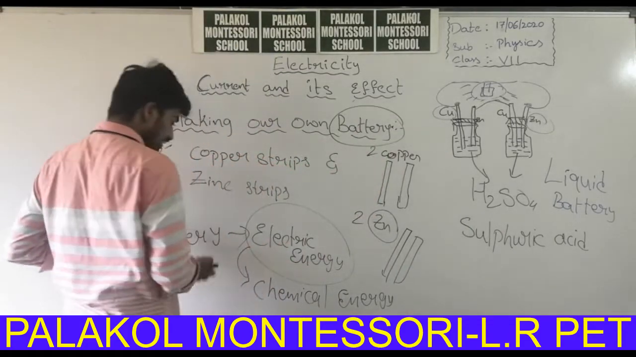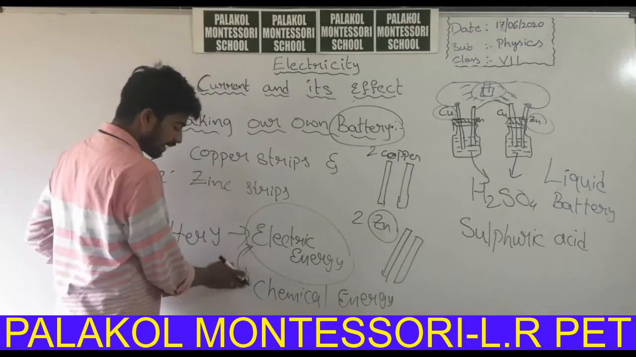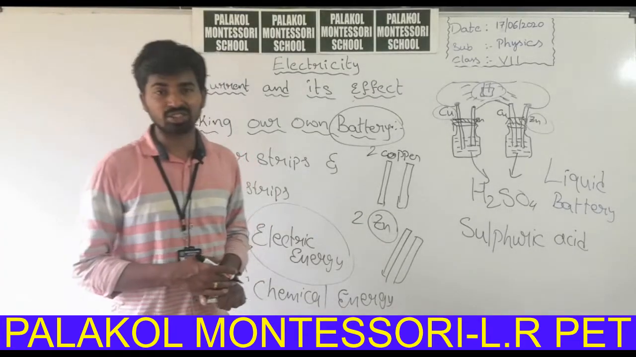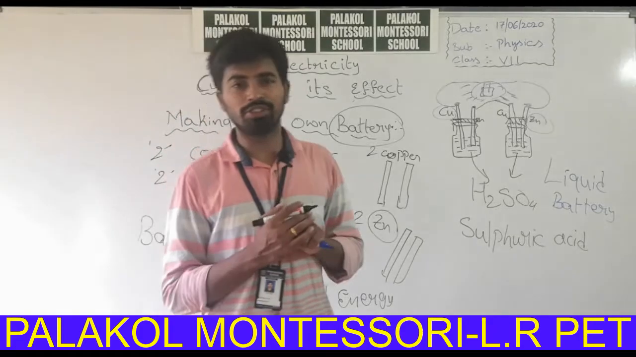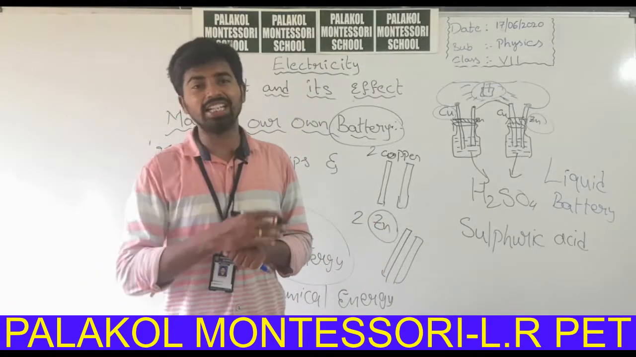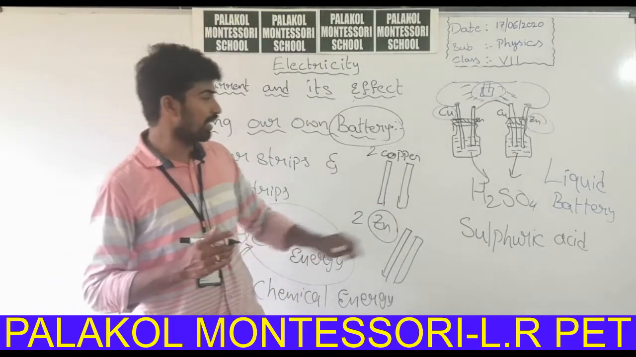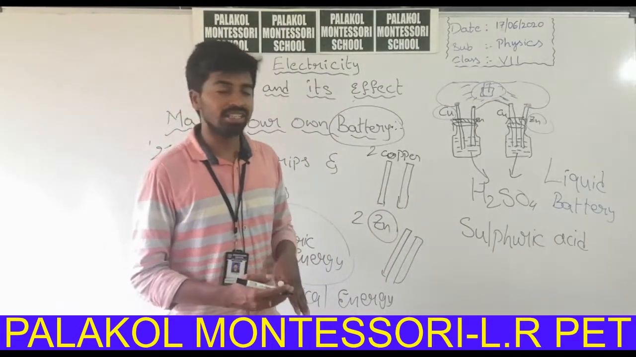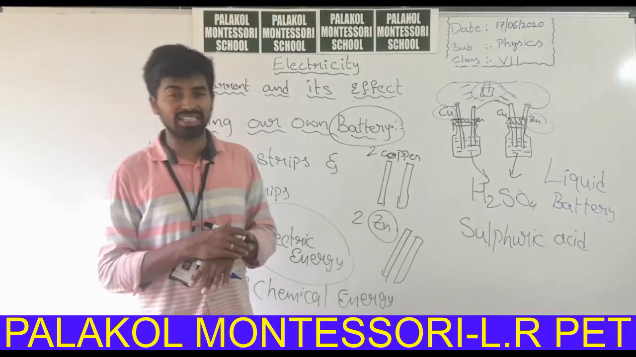The battery is converting chemical energy to electrical energy. The battery acts as a source of energy. How is the battery gaining energy? The battery is getting energy due to the chemicals. The chemical reactions give electrical energy. That means the chemical energy is converted into electric energy.